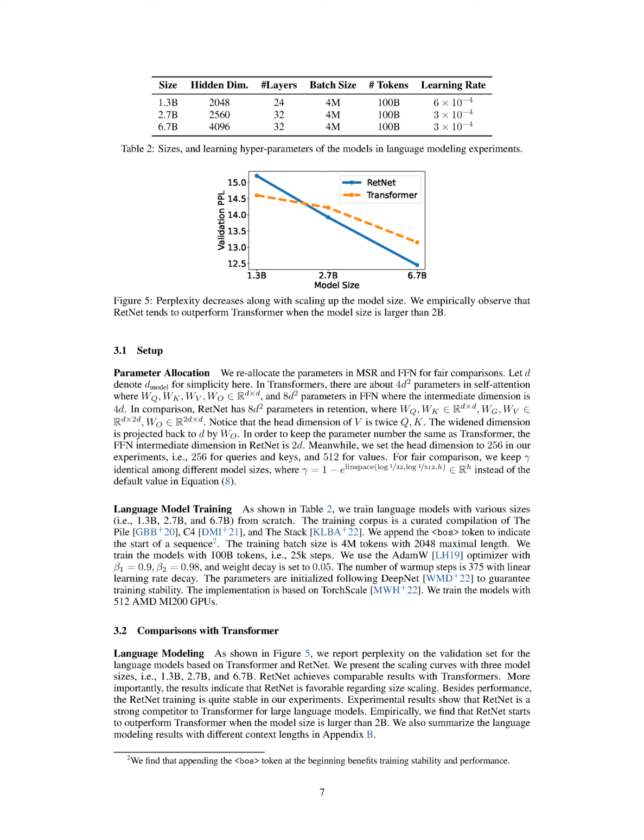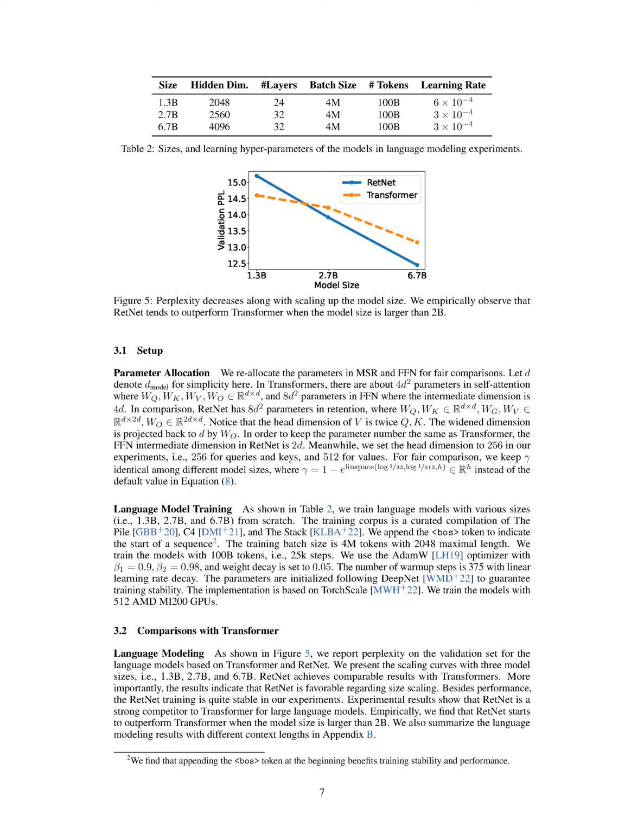Section. Language model training. We've trained various language models of different sizes, specifically 1.3 billion, 2.7 billion, and 6.7 billion parameters, from the ground up. The training data we used is a carefully selected mix of the Pile, C4, and the Stack. To signal the start of a sequence, we add a beginning of sequence token, which we found to be beneficial for the stability and effectiveness of the training process.